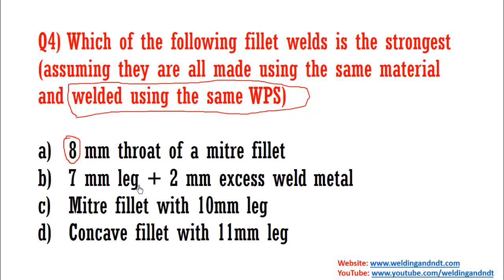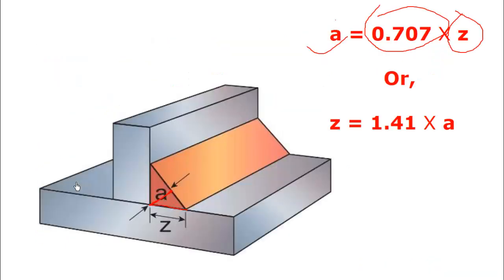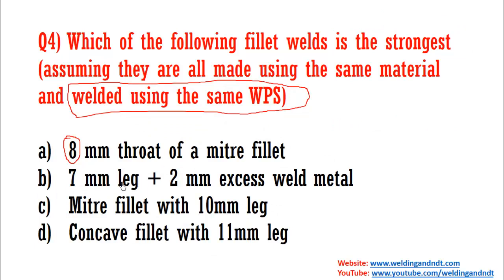Now option B is 7 mm leg plus 2 mm excess weld metal. If the leg is 7 mm, first we'll calculate the design throat. So 7 into 0.7 will be 4.9. Now 2 mm excess weld metal is there, so 4.9 plus 2 will be equal to 6.9. So in this case the throat will be 6.9.